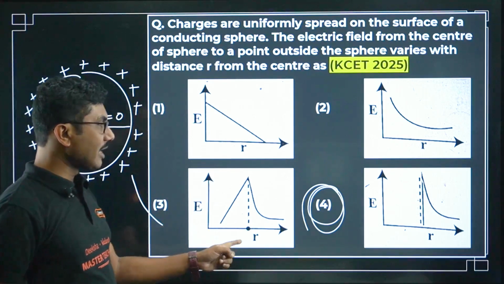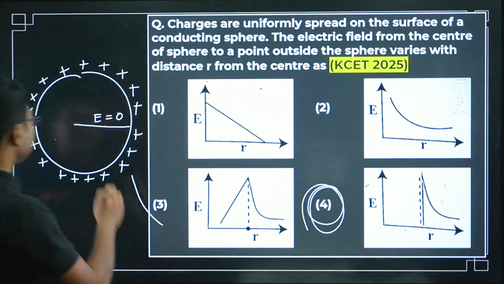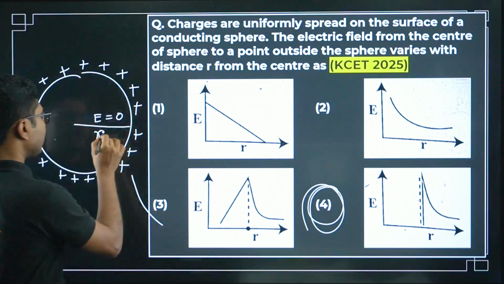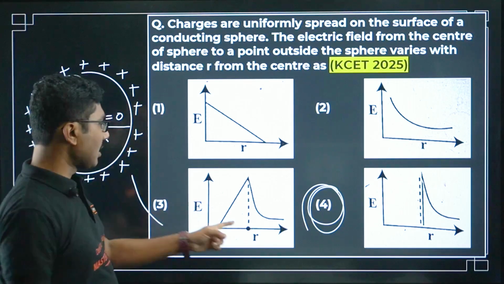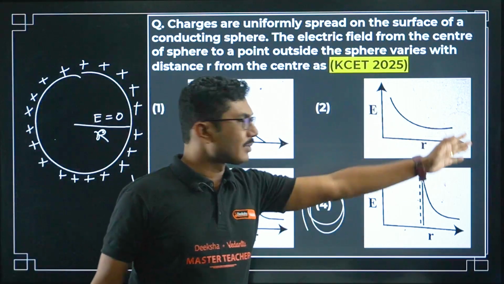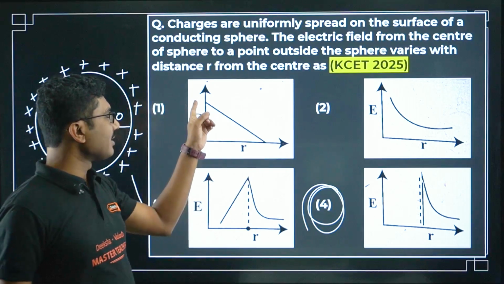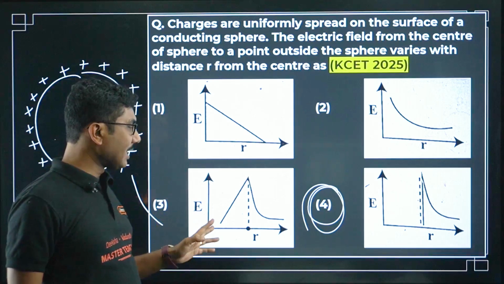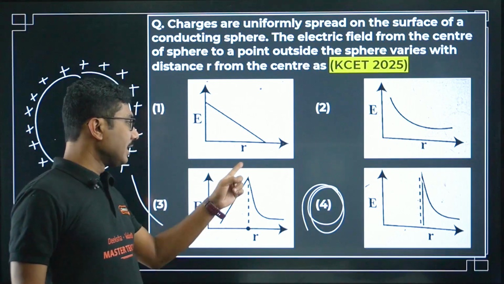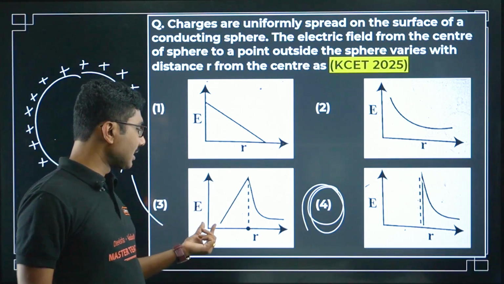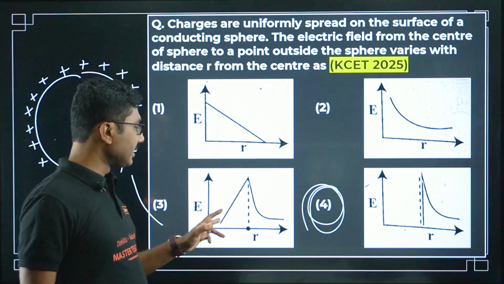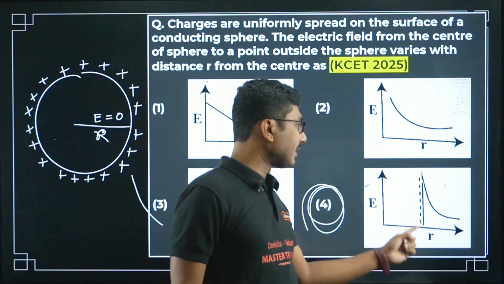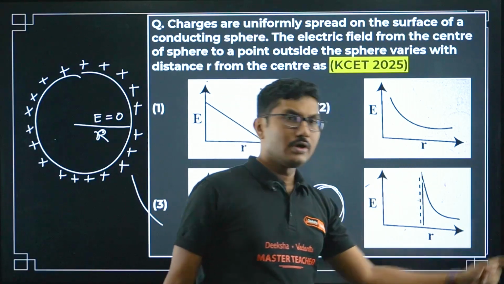This dotted line represents the radius of the sphere, capital R. Here it is a random graph, starting from some value and going to 0, which is not correct. Here it may be correct but not for electric field because it is not a straight line, and also some portion is 0, some portion suddenly starts. Here it is correct. Up to this point the electric field is 0 and then suddenly it is increasing and then going to 0 slowly.